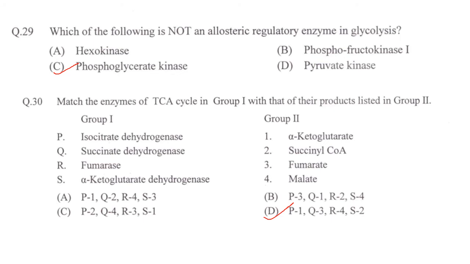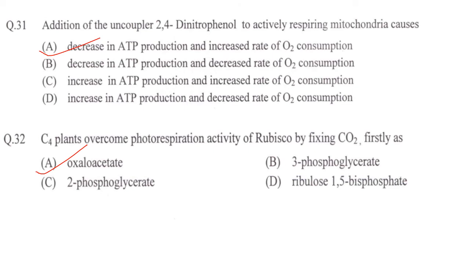Match the enzymes of the TCA cycle in group 1 to their products listed in group 2. Isocitrate dehydrogenase gives alpha ketoglutarate. Succinate dehydrogenase will give fumarate. So Q3 and P1, so option D will be correct, but we will check it out. Fumarase will give malate and alpha ketoglutarate dehydrogenase will give succinyl CoA. So answer is option. Next one.